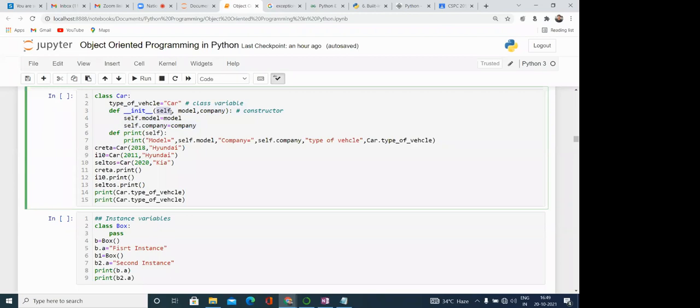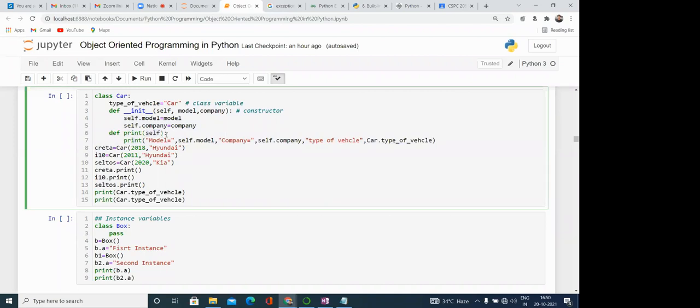First thing is the object of this class, meaning the current class, and after that there are instance variables. In this way, self.model is equal to model, self.company is equal to company. We can initialize the instance variables with the instance. Then here one method is there, def print. Def we use for defining the method. Def, then print, then self. Here also, what is the meaning of self? Self is representing the current object.